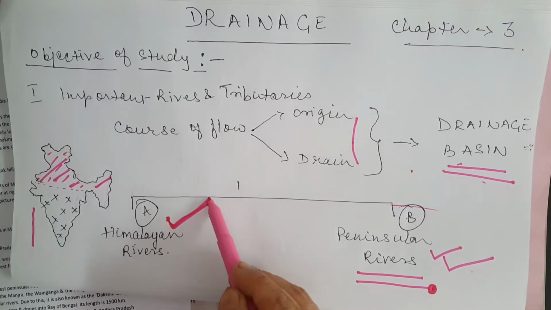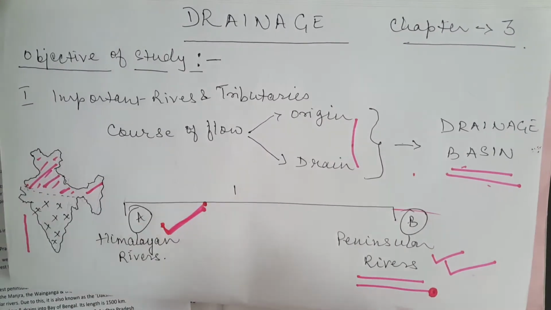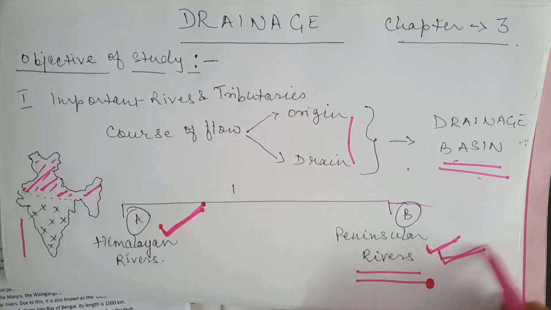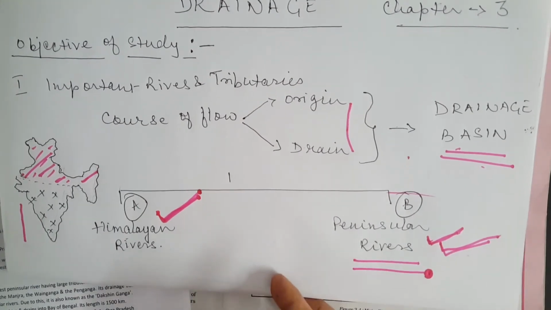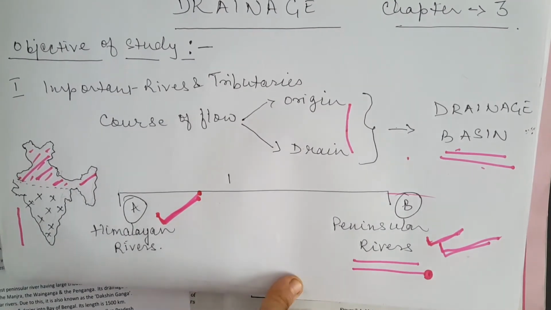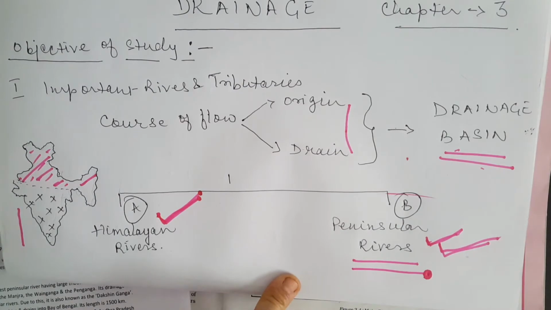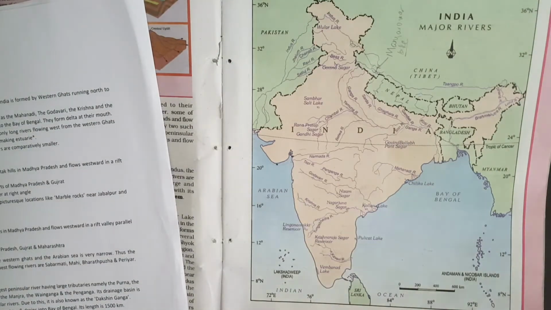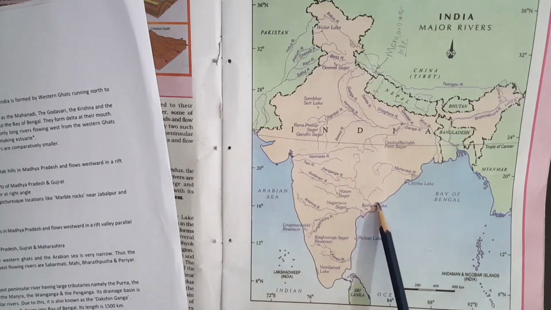After the Himalayan rivers, in the subsequent slides, we will now be taking up the peninsular rivers. We know that the peninsular rivers have a shallower course and has lesser volume of water compared to the Himalayan rivers. The important peninsular rivers are Mahanadi, Godavari, Krishna and Kaveri.